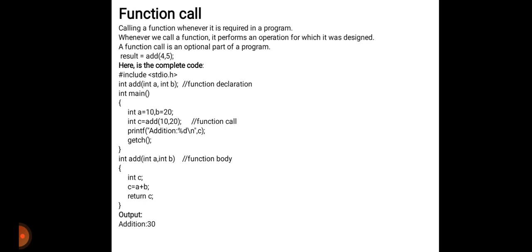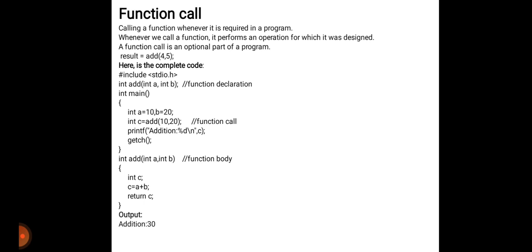Then what will be printed? That is printf of addition is %d slash n comma c. Then getch and close brace. Then again int add with int a comma int b; this is our function body.